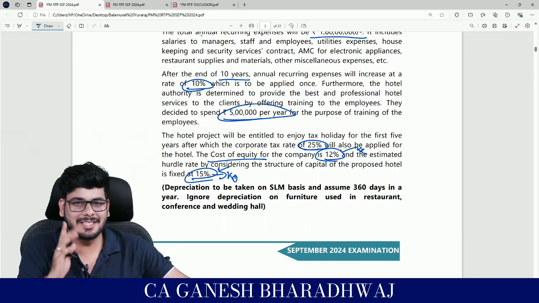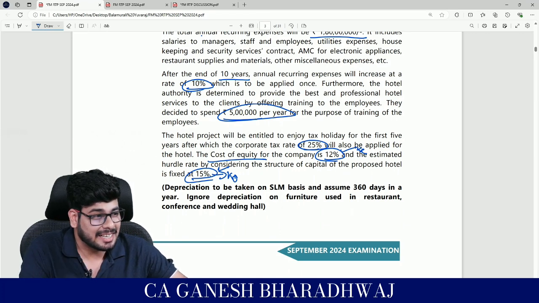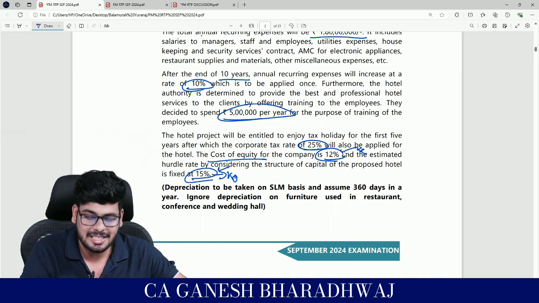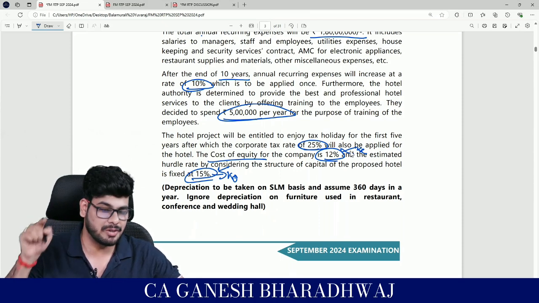1 plus 1, if it is given in CA exams, we will struggle to answer it as 2 because it has come in a CA exam paper. Here they are testing your knowledge as to whether you are collecting the right data and ignoring the wrong data, right? This needs to be ignored. It's not even relevant. You need to write a note saying that we need to take hurdle rate.